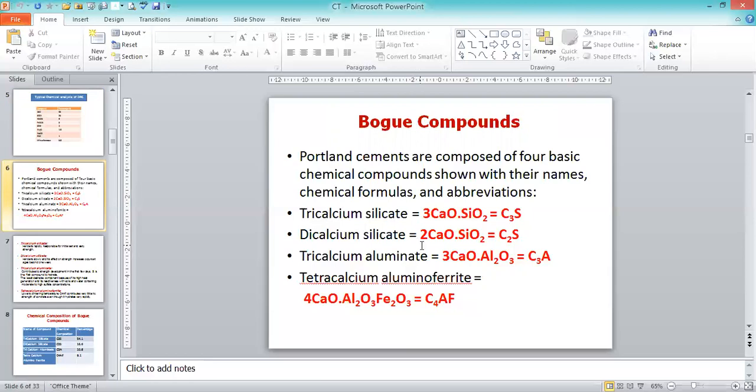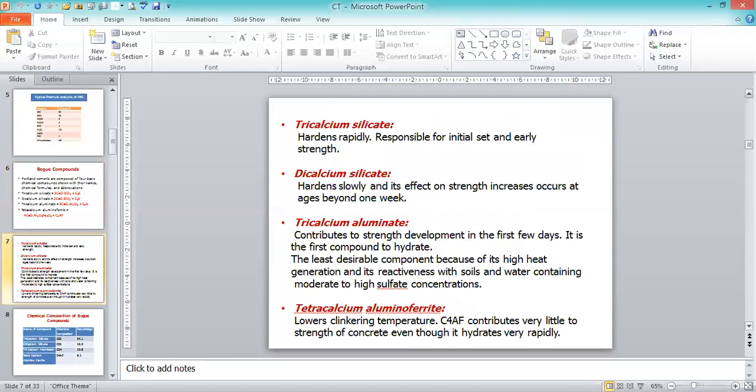These are responsible for the changes in the properties of the cement. The strength and durability mainly depend upon C3S, C2S, C3A, and C4AF. Now we will go through each one by one: what is tricalcium silicate, dicalcium silicate, tricalcium aluminate, tetracalcium aluminoferrite, and how each influences ordinary Portland cement and changes its properties.